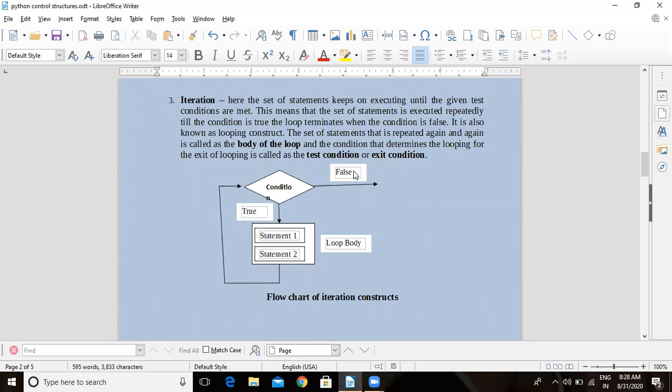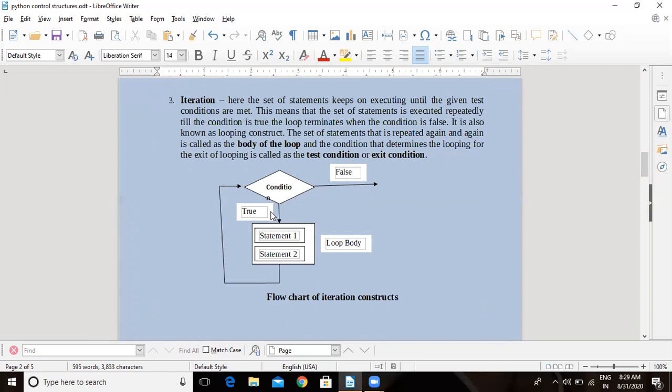Those statements which are repeated again and again come under the loop. So what is iteration? Here the set of statements keeps on executing until the given test condition is met. Here we can see in the flowchart, this is the condition.